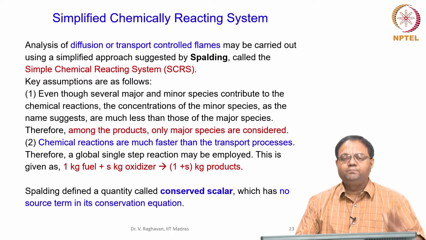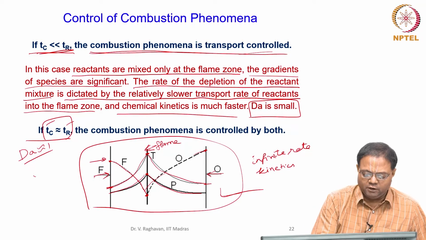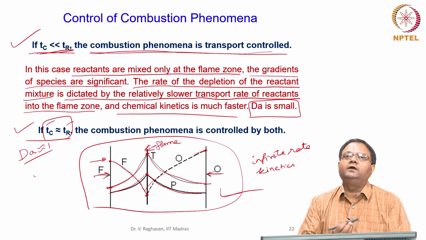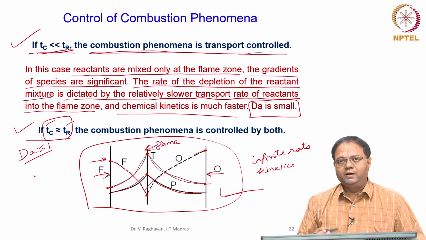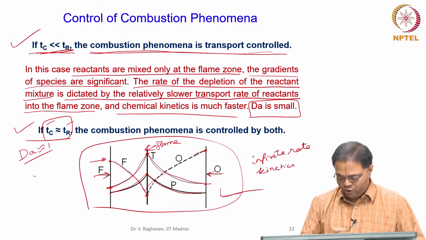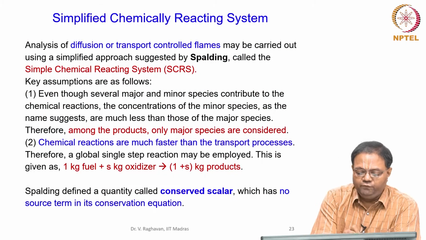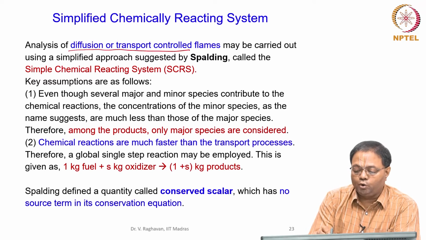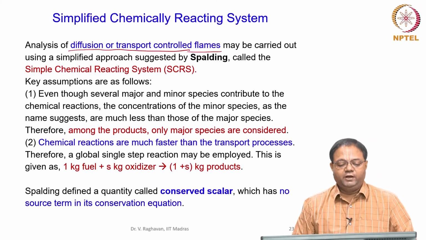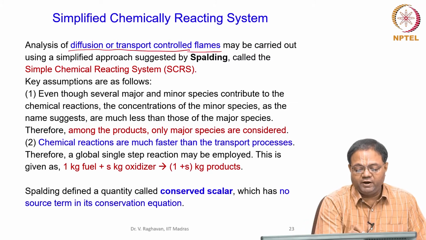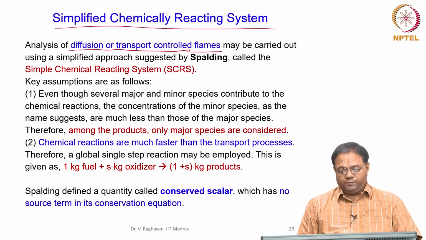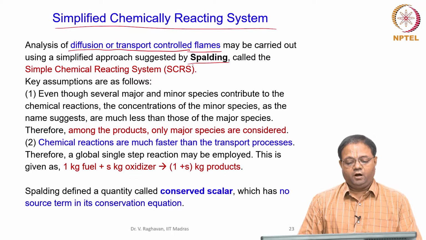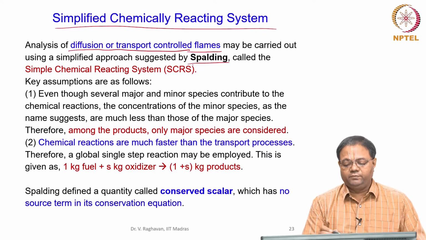So is there any way we can simplify this? In category 2, and to some level in category 3, we can try to minimize the chemical kinetics, since mainly due to the chemical kinetics the non-linear terms arise. If you have a scenario where diffusion or transport processes are going to control the flames, then we can go for what is called the simplified chemically reacting system, which was introduced by Professor Spalding. Simplified chemically reacting system, SCRS.